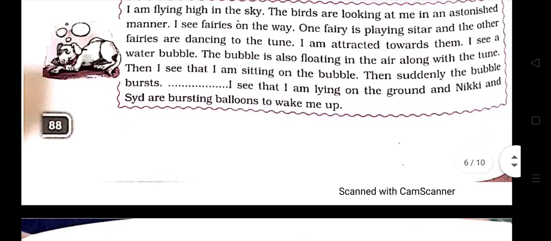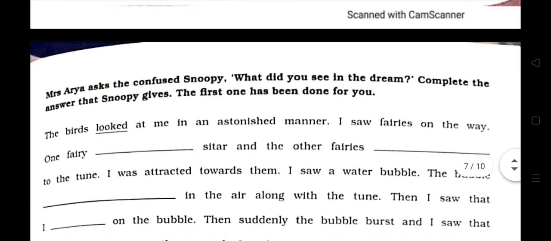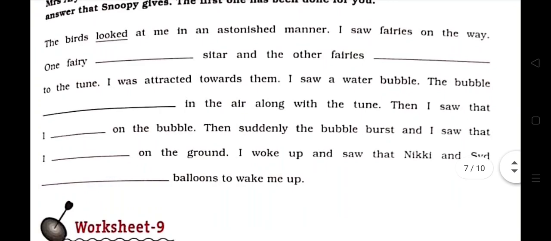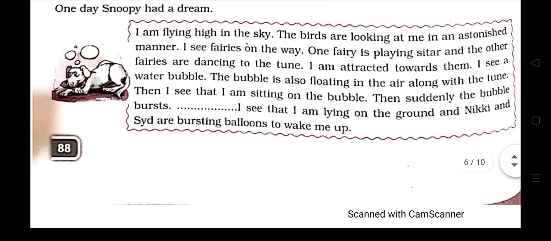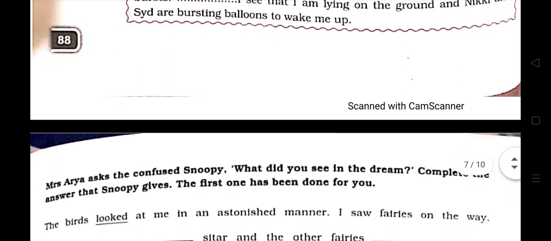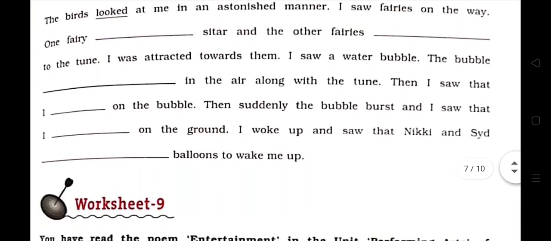What is given? The bubble floated in the air. Then I saw that I dash on the bubble. I sat on the bubble. You have to write the second form of the verb. Whatever is given, you have to write their second form.